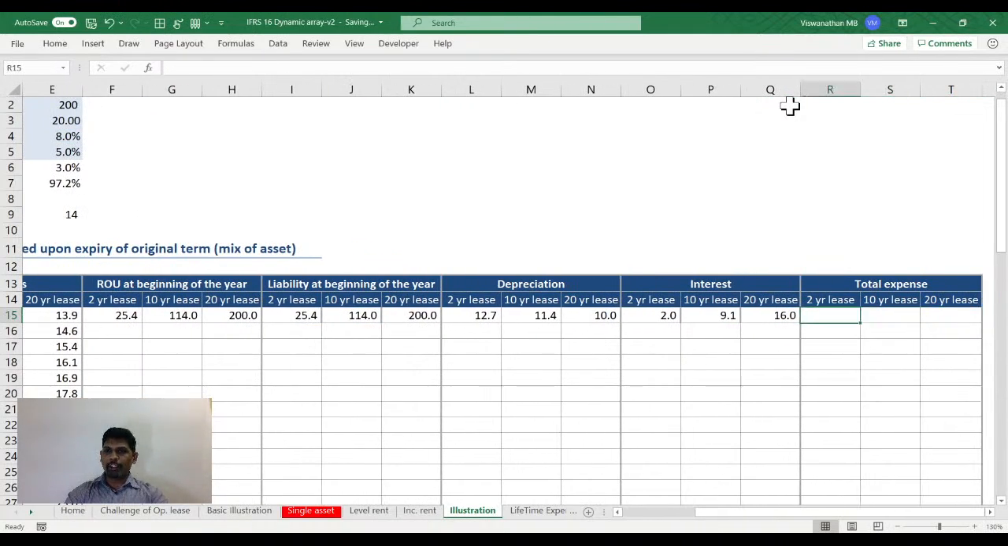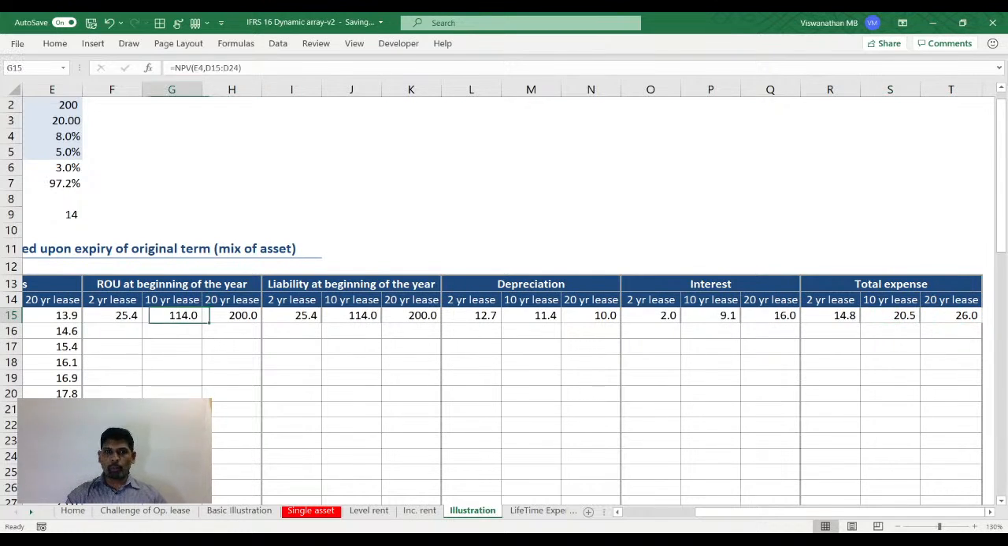Now, if you look at my total expenditure, which is depreciation plus interest, for a 2-year lease, I'll be showing 14.8, and for a 10-year, I'm going to show 20.5, 11.4 plus 9.1. Why is interest very high for a 10-year lease? Because the liability value is higher. And for a 20-year lease, again, it's going to be even higher because the liability value is high.